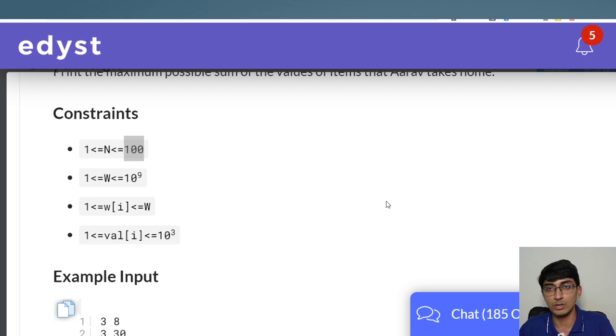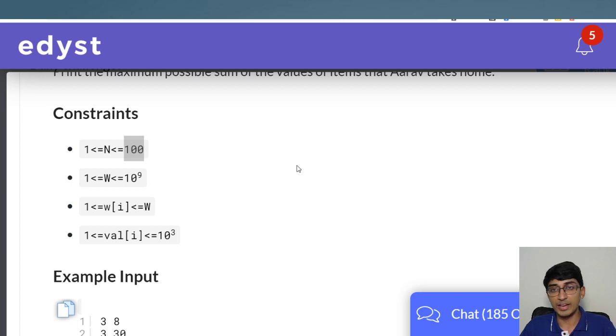which for some people might be too much. So depending on your programming language, 10 raised to 7 might be a little bit overboard. In fact, had this n been 1000, then you can definitely not do the approach, because it will go to 10 raised to 9, and 10 raised to 9 will be too much as a space complexity. So we have still given it 100. Some of you might be able to do it the traditional way, but if this 100 was 1000, you will definitely not be able to do it, and that's the exact problem.